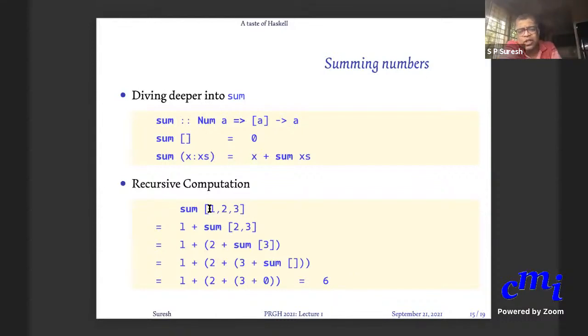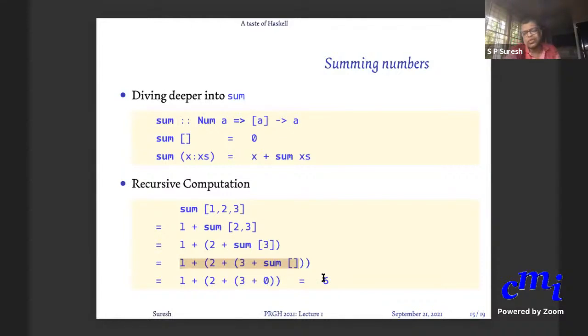Sum of 1, 2, 3 is nothing but, the list 1, 2, 3 itself should be thought of as 1 followed by the list 2, 3. So if you follow this rule, 1 followed by 2, 3 means it is 1 plus sum of 2, 3. So that is what it is. Sum of 2, 3 is 2 followed by sum of 3. So it is 1 plus 2 plus sum of 3. Sum of 3 is 3 followed by nothing. So you will write it as 1 plus 2 plus 3 plus sum of nothing. But sum of nothing is 0. So you will replace this by 0 and then you will get 6.